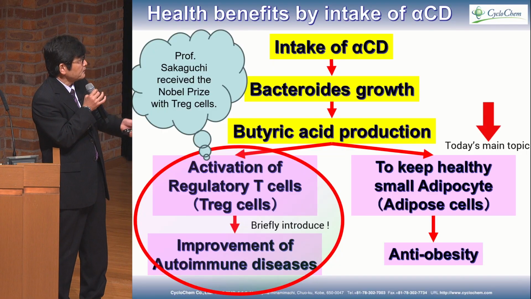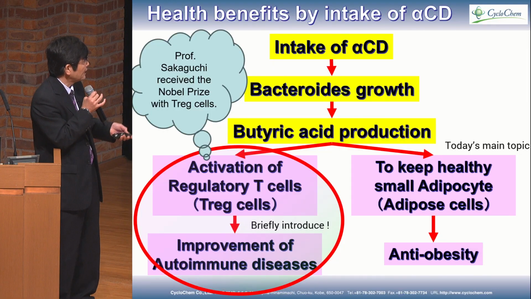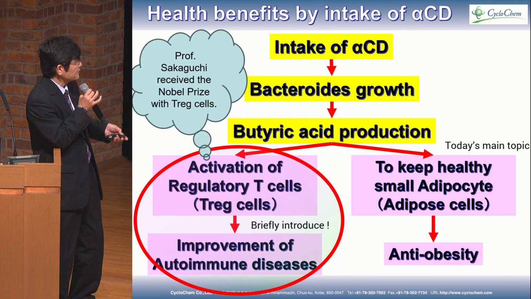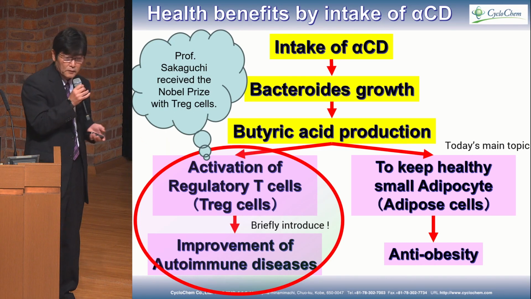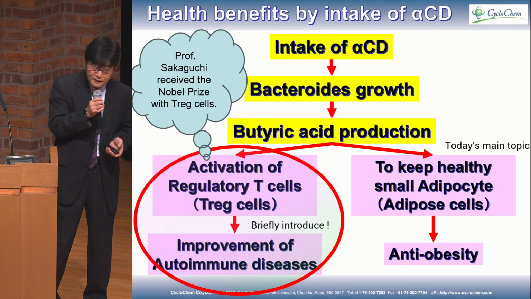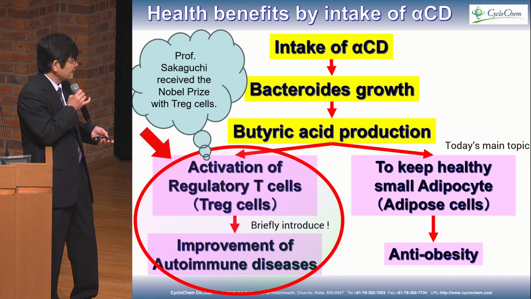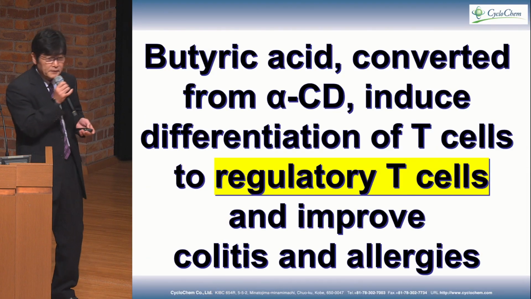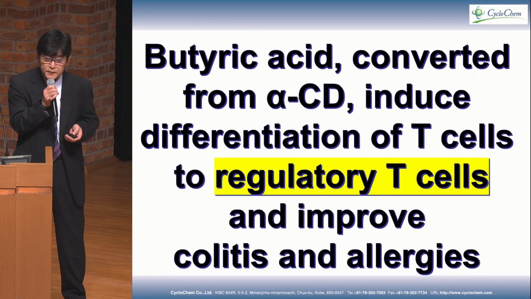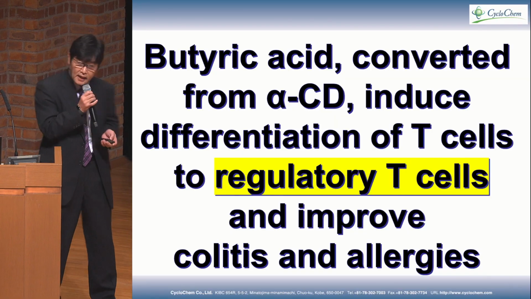Today's main topic is the anti-obesity effect, but I want to tell you a little bit about the activation of the Treg cell, because recently Professor Sakaguchi received the Nobel Prize for Treg cell. That's why I want to tell a little bit about the activation of the Treg cell and improvement of autoimmune disease. The butyric acid converted from alpha-cyclodextrin induced differentiation of T cells to regulatory T cells and improved colitis and allergy.